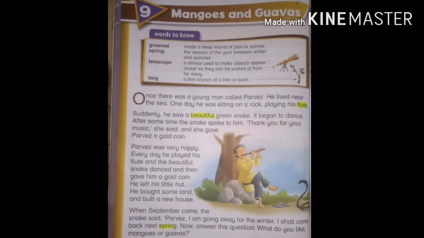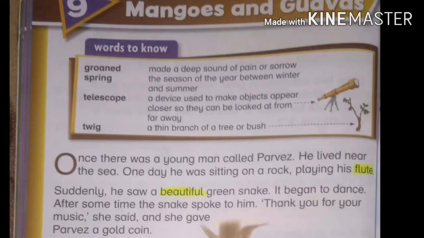In this story, there are 3 characters. The first character is Pervez, who was a young boy, and the second character is the Snake. The snake gave Pervez many gold coins and a twig. And the last character is the Captain, who had a ship. Now let's start reading, and you must underline the difficult words.